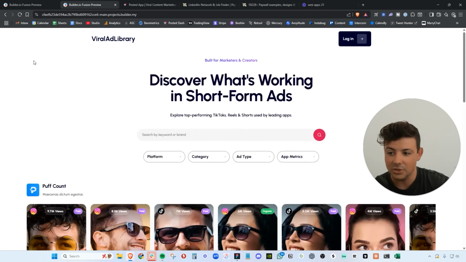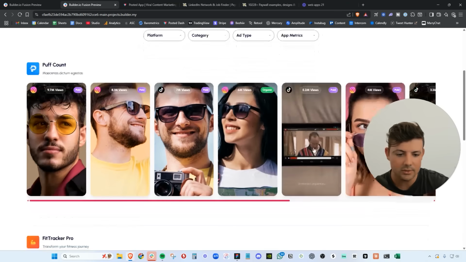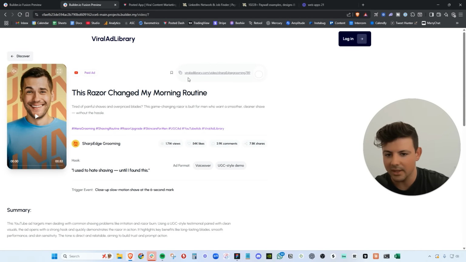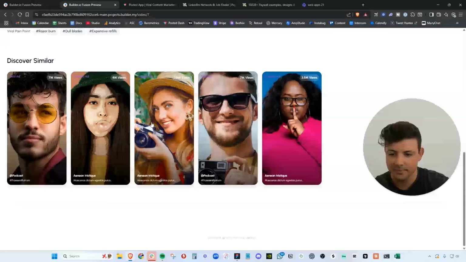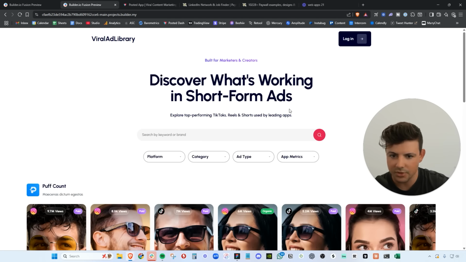Now, the tricky part is going to be building a database to store all of these videos. And furthermore, we need AI to break down and understand these videos. We're probably going to use Google's video recognition software to understand what exactly is going on in these videos. We need to fix the spacing on this page as well. It's a little bit whack, but those should be pretty straightforward.